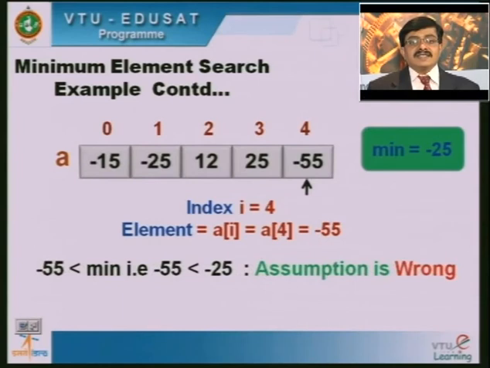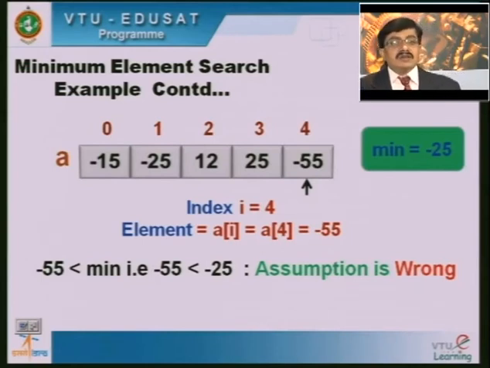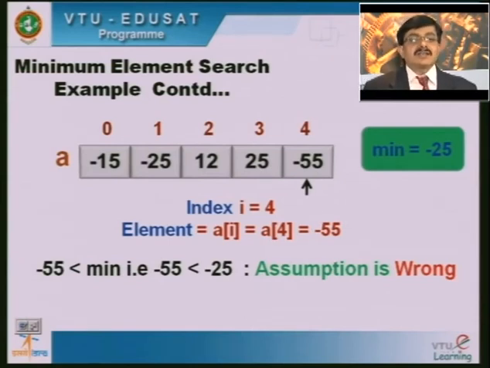When you go for the next iteration, when i is equal to 4, we can see that a of 4, being minus 55, is less than the assumed minimum value. When it is lesser than the assumed minimum value, we have to change our assumption. Our assumption is wrong, so I should update the minimum value. When I update it, the minimum value becomes minus 55.